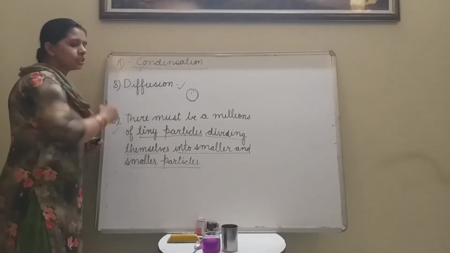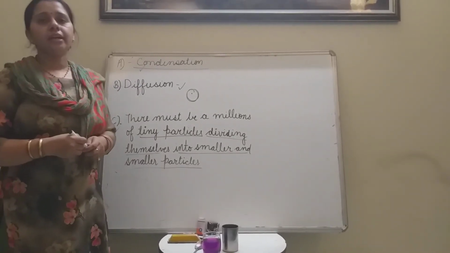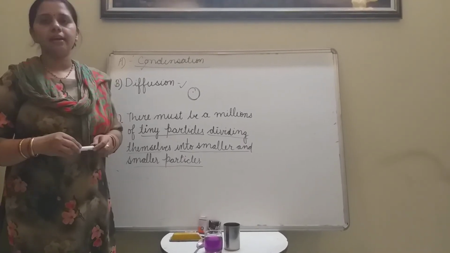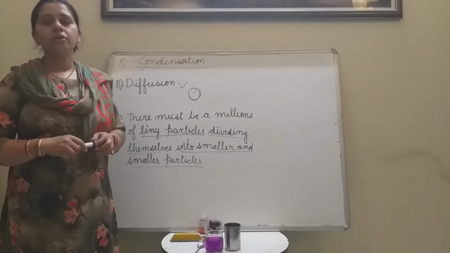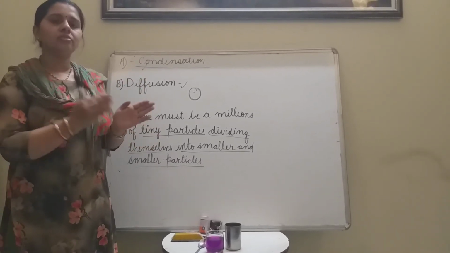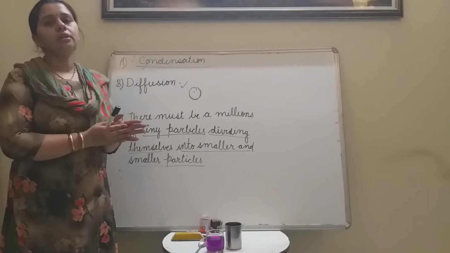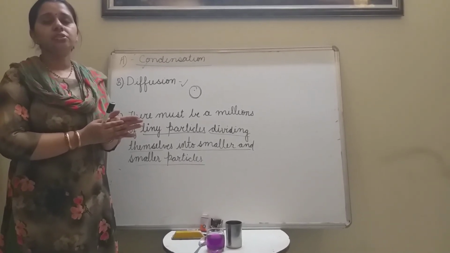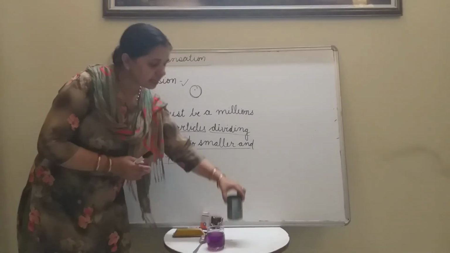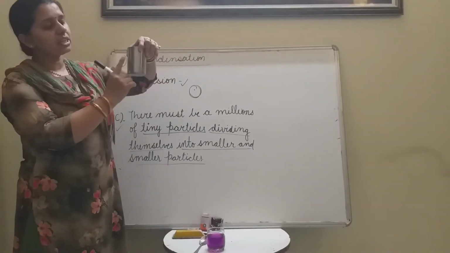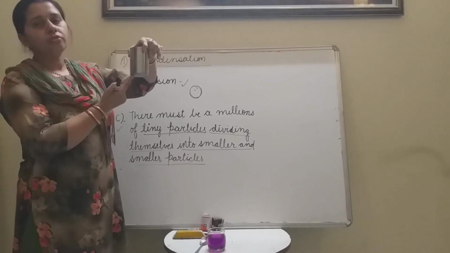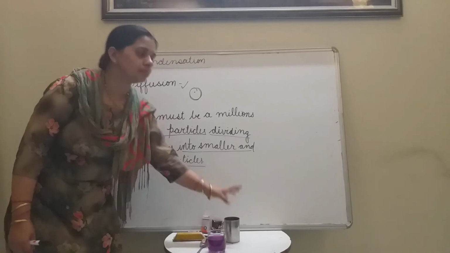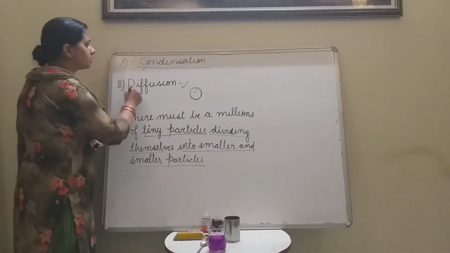What is condensation? When the water that is present in the air in the gaseous form touches any cool surface, it converts into water. The gaseous form, when it touches a cool surface, converts into water drops, into liquid form. Next is diffusion.